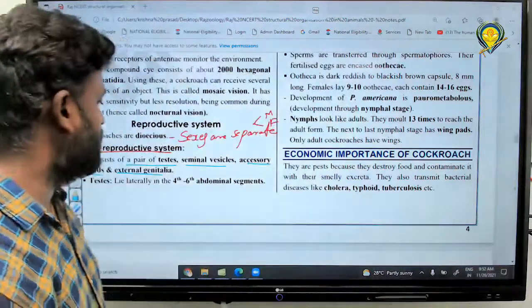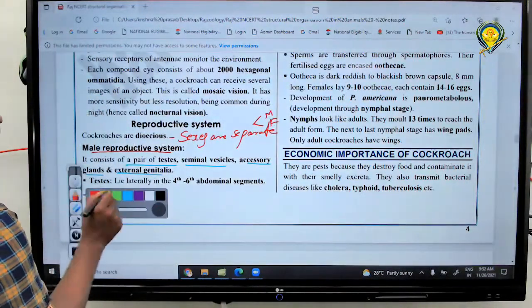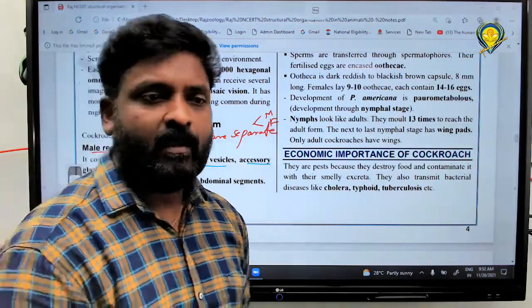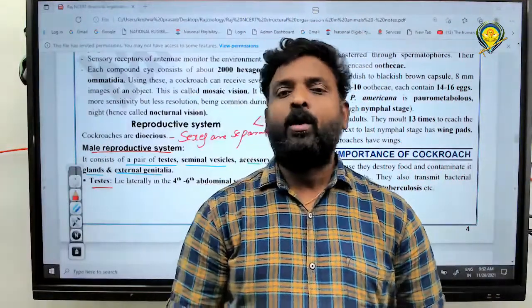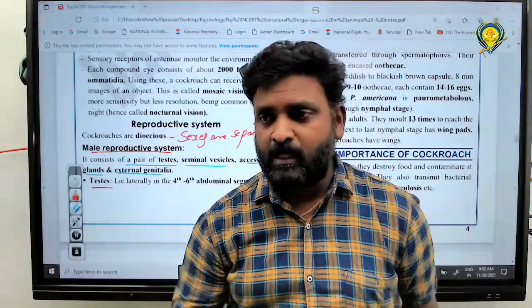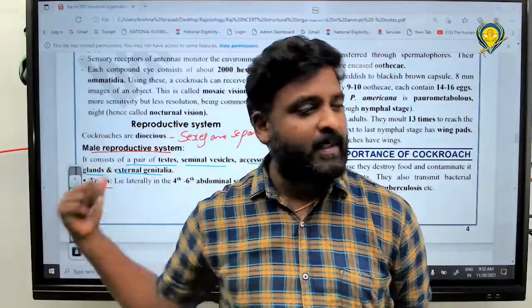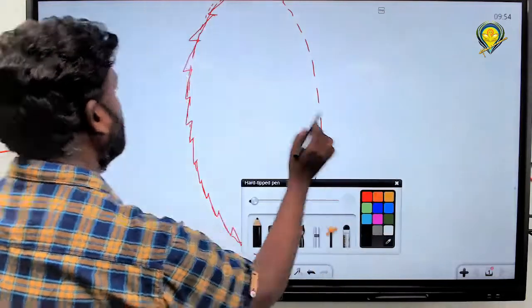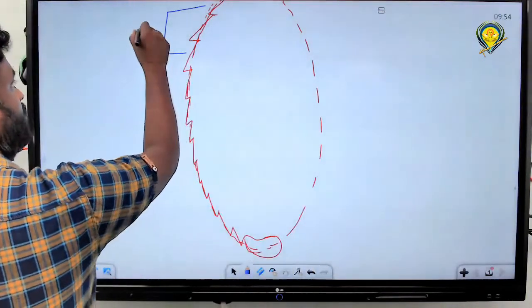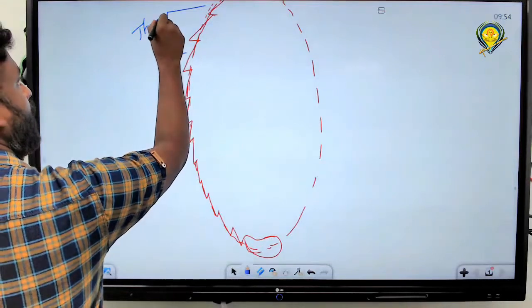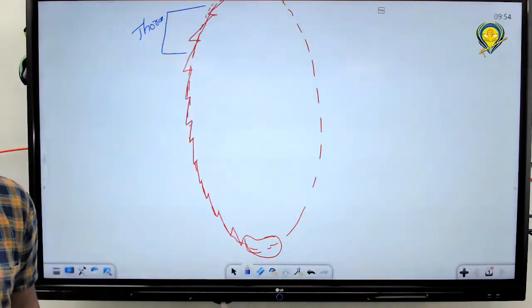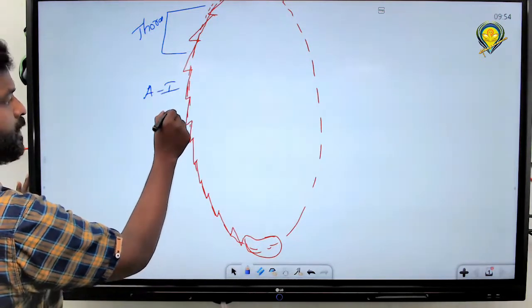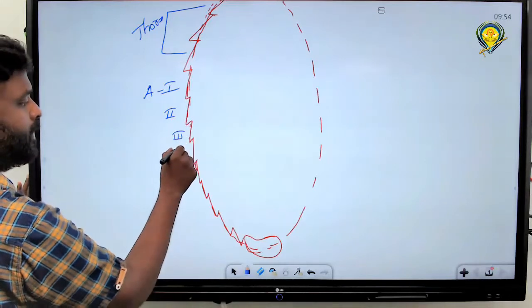Got it? That's it. The first one is the testis. What is the location of testis? Abdominal segments 4, 5, 6, meaning 4 to 6 abdominal segments. I will show you how it is. Is this part of the thorax, right or wrong? The entire remaining part is the abdomen. So here we have abdomen 1, then 2, and 3, and 4.